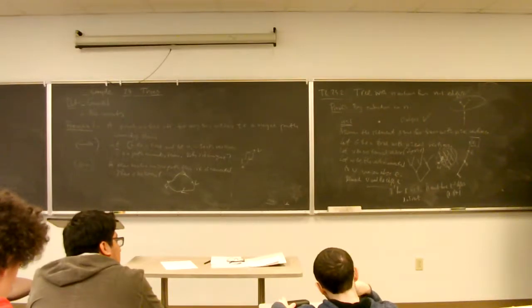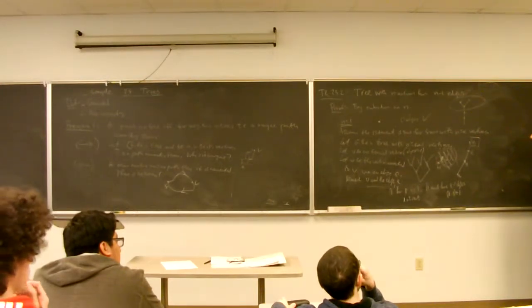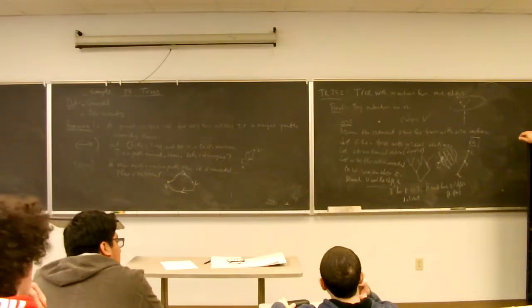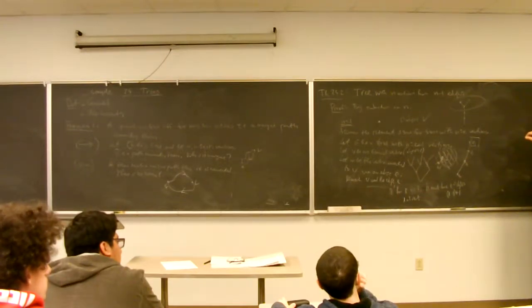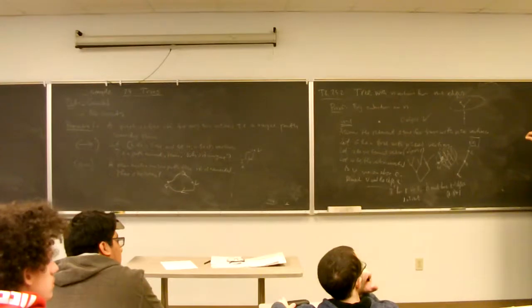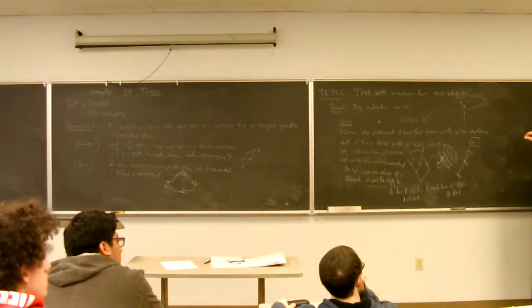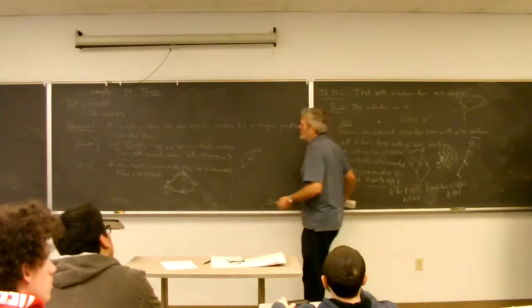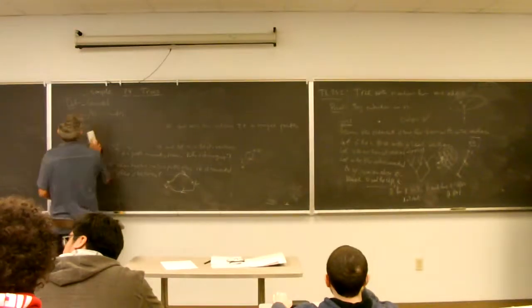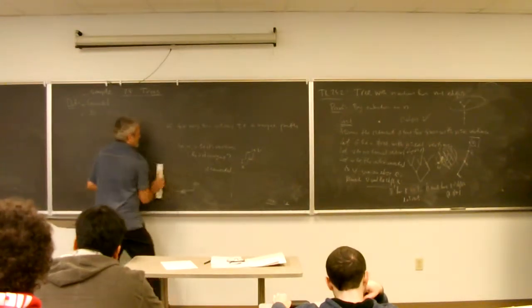Now I'll ask you the following question. Do you think that the converse is true? If you have a graph that has n vertices and n minus 1 edges, does it have to be a tree? If you say no, you should give me a counterexample. So let me write that on the board. So E is the converse, and then we'll take a break.